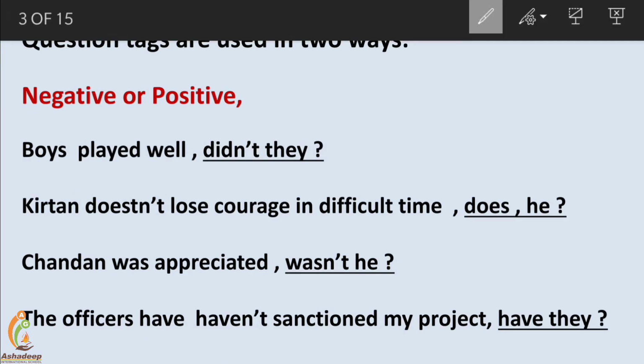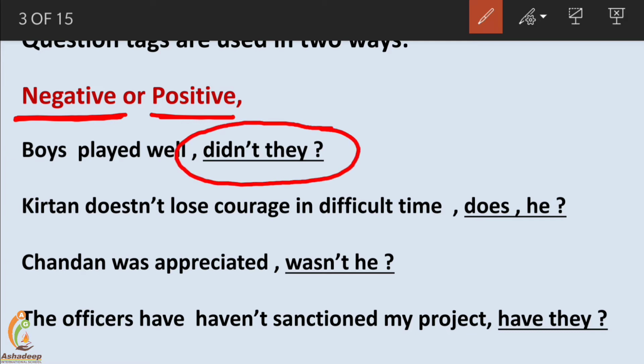Question tags are used in two ways, negative or positive. Here are a few examples. Boys played well, didn't they? It's a question tag in the negative. Didn't they? And you can see again after the comma, last a question mark, and the question tag is added at the end of the sentence or statement. It's in negative. We will go into detail on why negative, why positive, but for now simply see that it's negative.